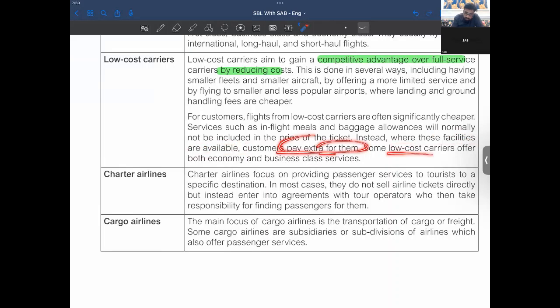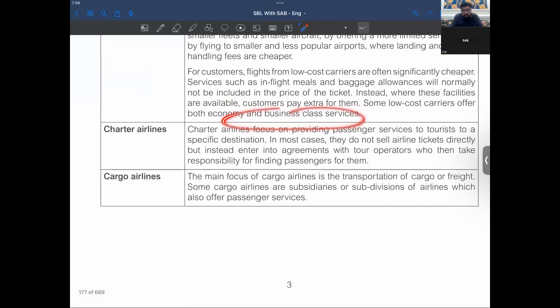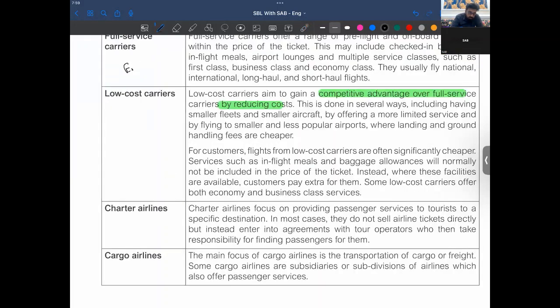Some low-cost carriers offer both economy and business class services, right? The best example here could be Emirates for the, I'll say, full-service carrier, right? And then Fly Dubai, or I have heard of Fly Nas also. It's particularly not of Dubai, but it can be of Oman, I guess. I don't exactly remember. I've traveled through it. Yeah, Salam Air, these are the low-cost carriers, right?